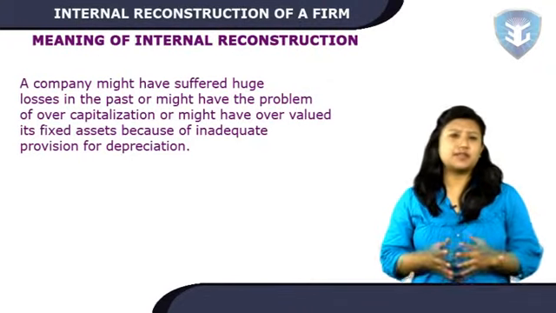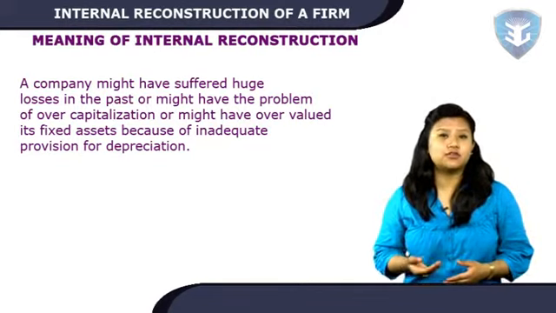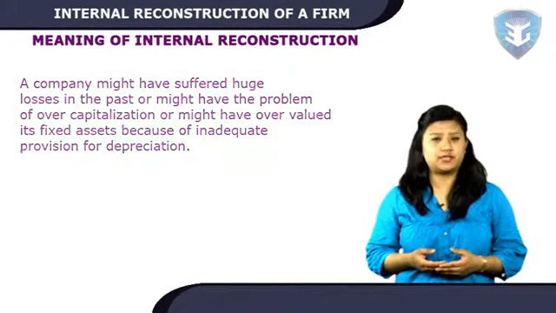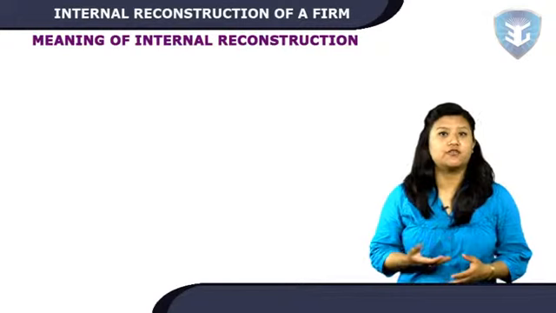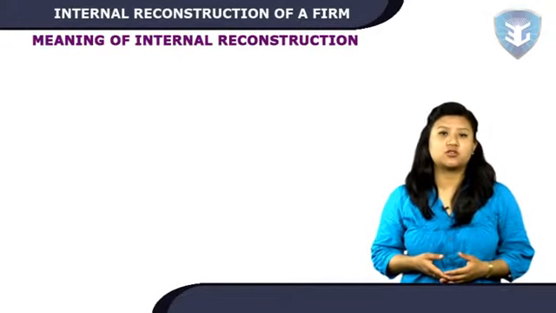A company might have suffered huge losses in the past, or might have the problem of overcapitalization, or might have overvalued its fixed assets because of inadequate provision for depreciation. Such a company faces the danger of going into liquidation either voluntarily or because of a petition by any of its creditors or debenture holders.